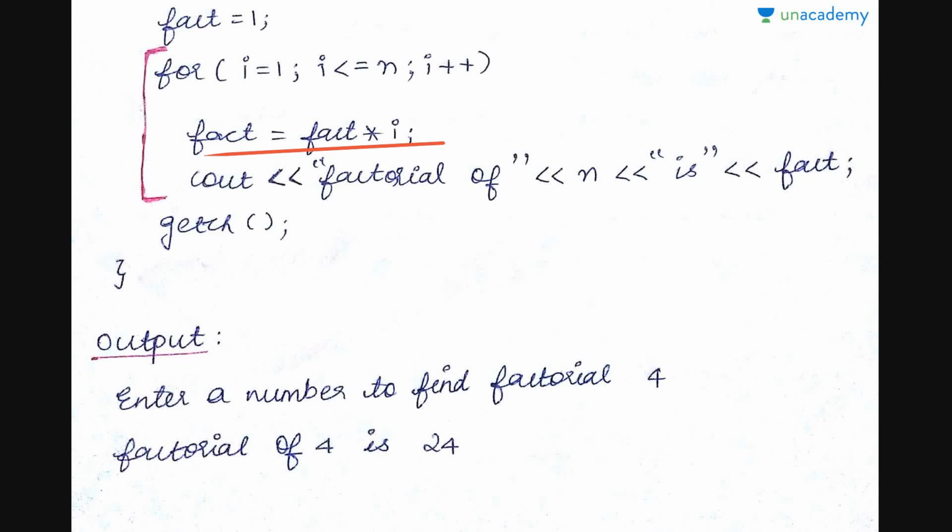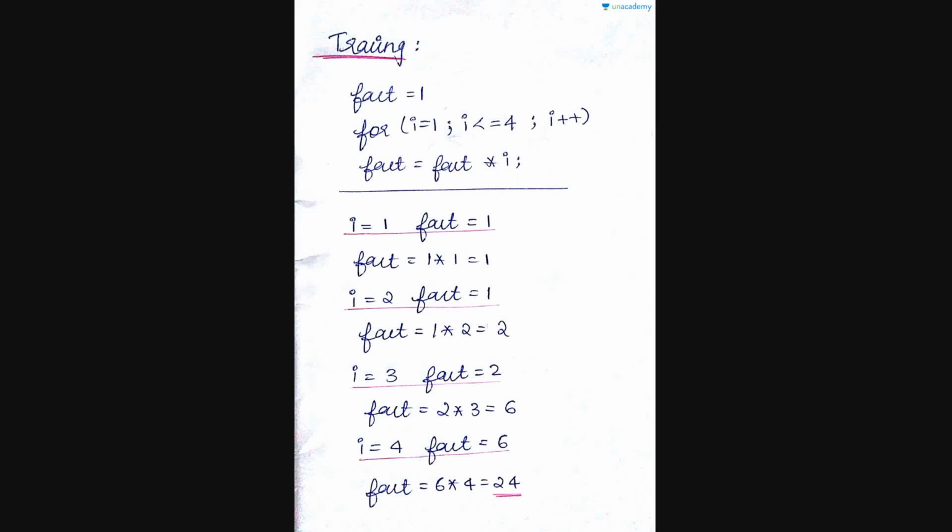Let us trace this so that you'll understand what really happens in this program. Initially fact is 1, and then you enter the loop, that is for i equals 1, i less than or equal to 4, i plus plus, and fact equals fact into i. This is the main part of the program code. First i equals 1 and fact equals 1, and then fact equals fact into i, which is 1 into 1.